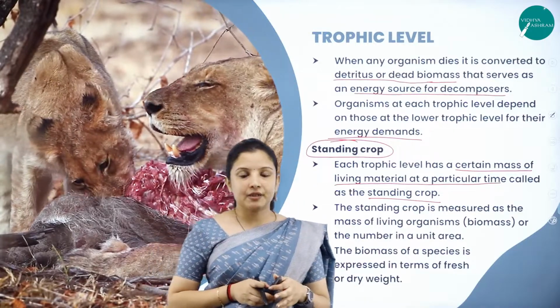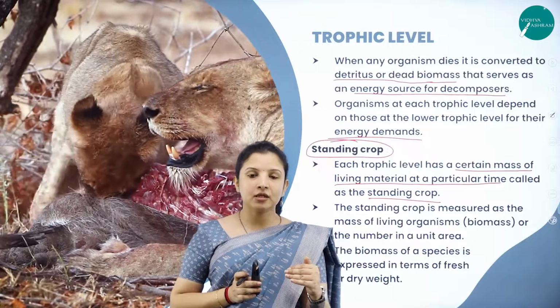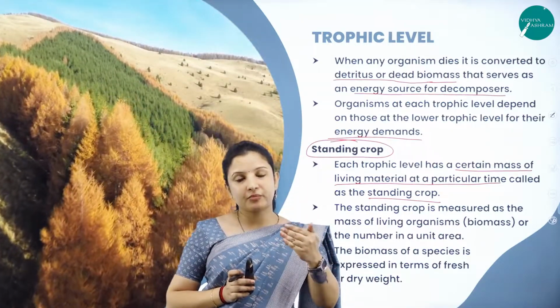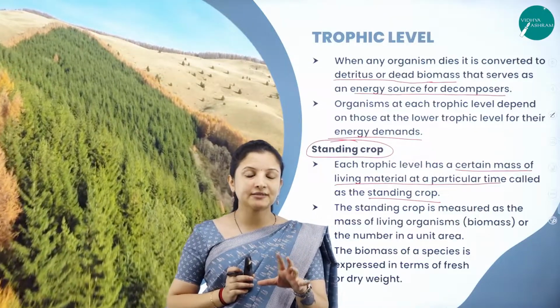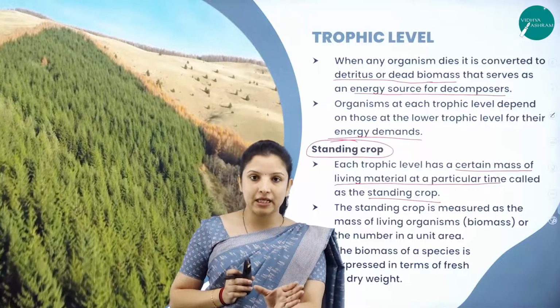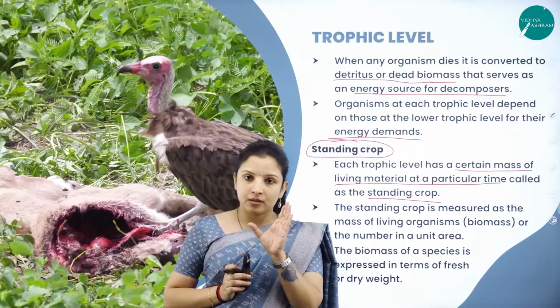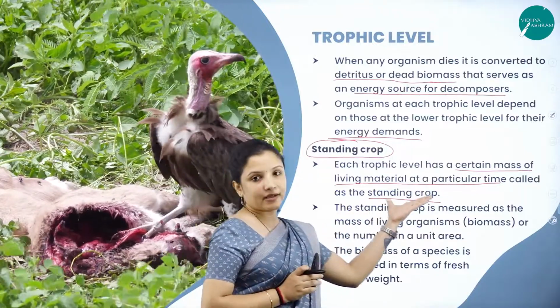Say for example, plants are there at the lowermost trophic level. Those plants will be eaten by the herbivores. After the herbivores have eaten the plants, how much plant is still standing or remaining alive in the first trophic level, that will be called the standing crop.